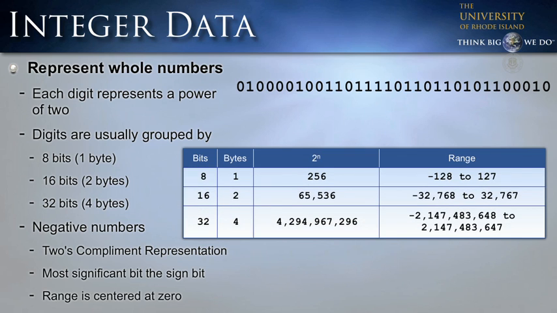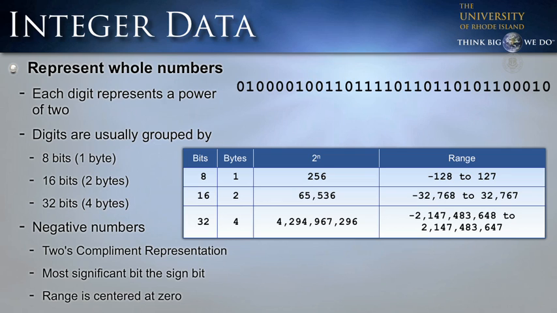Now, what we gain by having negative numbers, we lose in the maximum value we can represent. Our range, the total number of values we can represent, is still the same. But instead of going from 0 to our maximum, we now have our range centered on 0. For example, with 1 byte, we can represent 256 values. If we only represent positive or unsigned values, we can go from 0 to 255. But if we're going to have signed values or negative values in our range, we need to move our range so that it's centered on 0, and our range will go from negative 128 to 127.